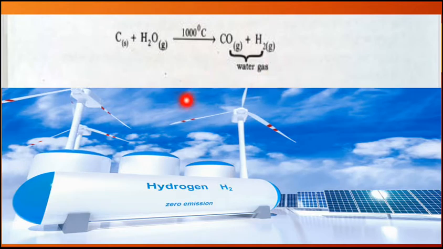Now this water gas is prepared by passing steam over this red hot coke. From this water gas, this hydrogen gas is going to be separated, and that's how we are going to obtain hydrogen gas. Now there are two methods to separate this hydrogen gas from water gas.